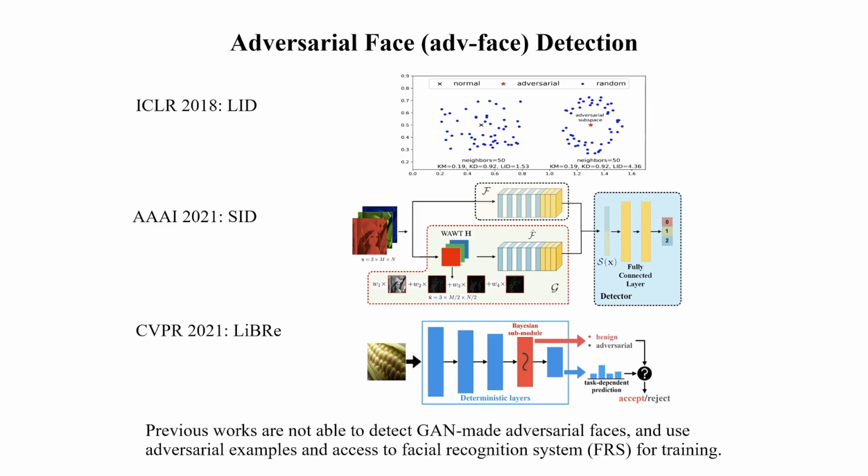In IJCAI2023, SID incorporated with wavelet transforms to modify the decision boundary. And in CVPR 2021, Libra used the Bayes principle to endow a pre-trained DNN with the ability to defend against heterogeneous adversarial attacks. While all of these methods focus on utilizing features subtracted by the facial recognition backbone network and show effective performance in detecting adversarial examples, they require modifying or visiting the protected system, and tend to overfit to known attacks, and do not generalize well to unseen advanced attacks, especially generative adversarial network-based methods.